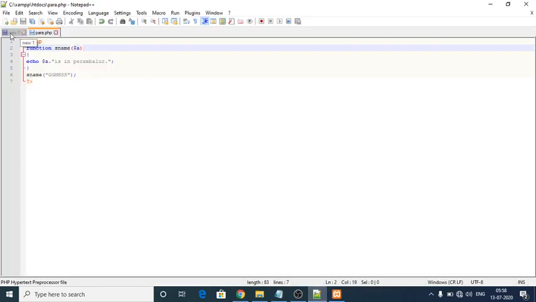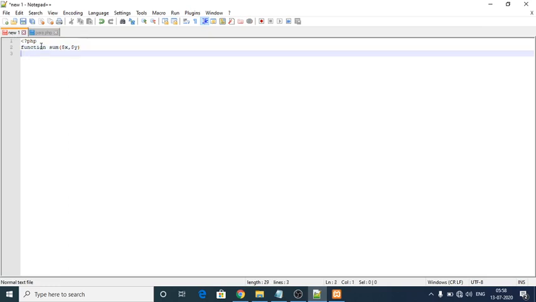So here I'm going to execute another program. Don't close your function early. If you give a semicolon right after the function header, it never executes, which means the function is over in that line itself.